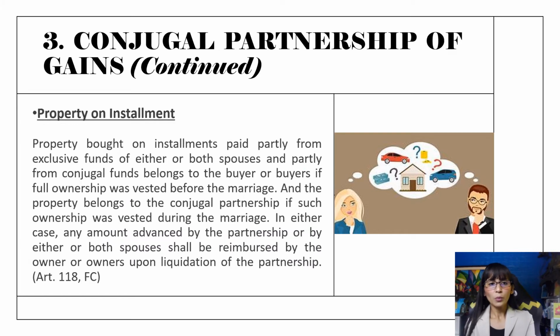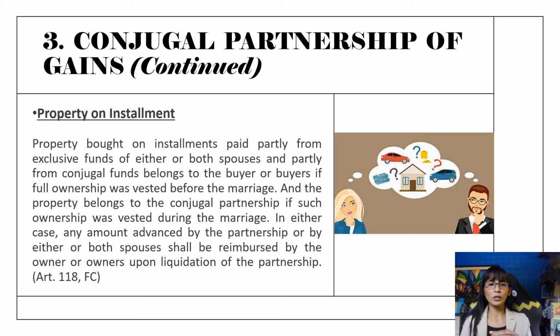Now, we will go to the third consideration, which is the property on installment. Property bought on installments, paid partly from the exclusive funds of either or both of the spouses and partly from the conjugal funds, belongs to the buyer or buyers if full ownership was vested before the marriage. And it belongs to the conjugal partnership if such ownership was vested during the marriage.